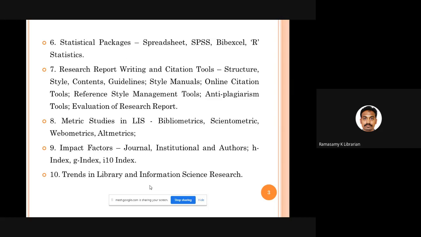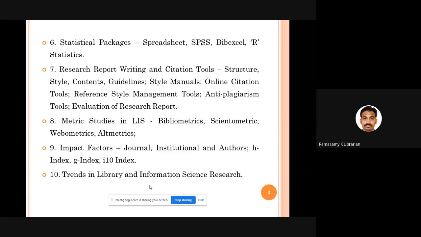the data so collected. Once the data collection is over, analysis is over, then report writing, how to write the report, what should be the structure or contents of your research report, what style manual you can follow, what about the availability of online citation tools, reference management tools, anti-plagiarism tools, and how to evaluate the research work what you have done. So these are all first 7 units. They talk about introduction to research and how you can start and do a research work.